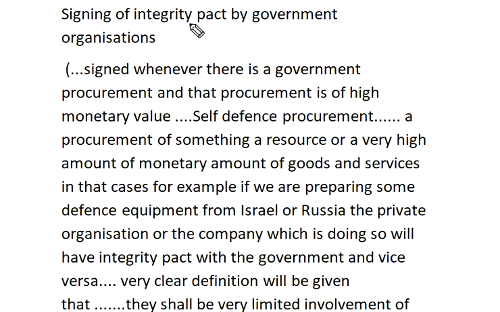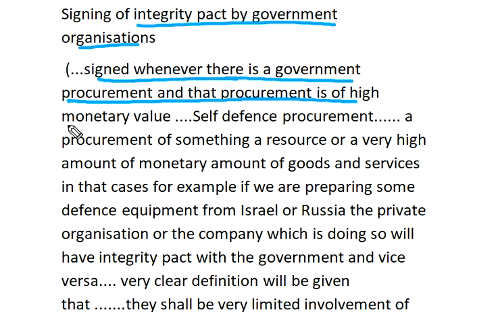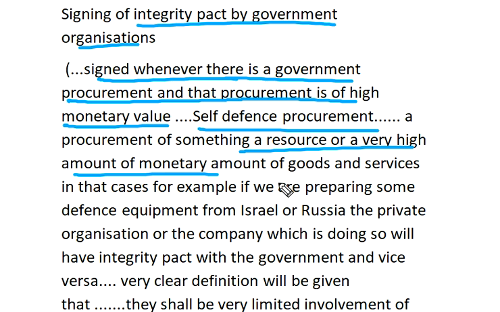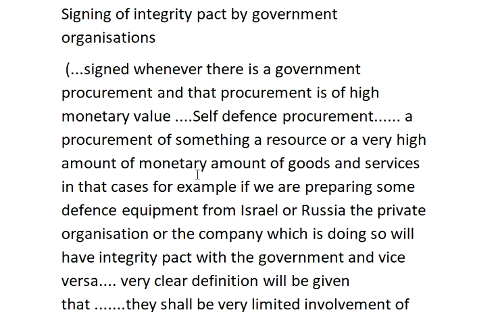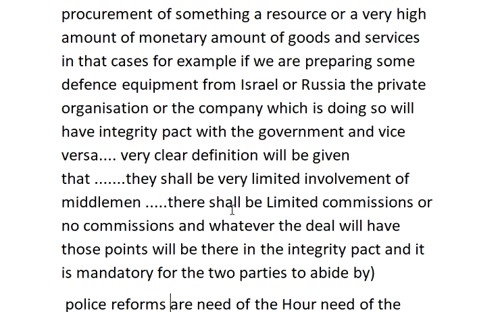And the signing of an integrity pact by government organizations. An integrity pact is signed whenever there is government procurement of high monetary value, for example, defense equipment, or a procurement of goods and services involving a very high amount of money. For example, we are acquiring some equipment from Israel or South Africa.